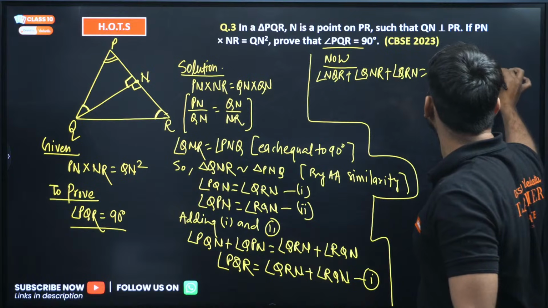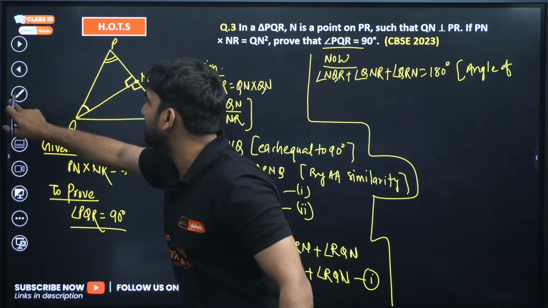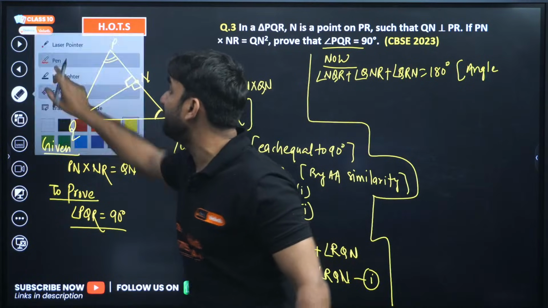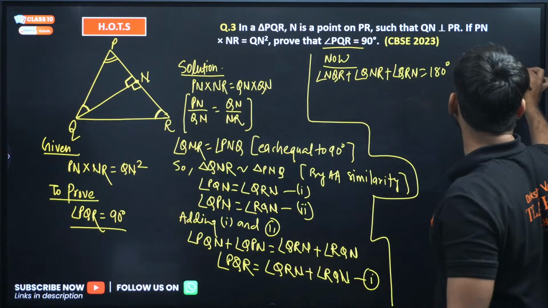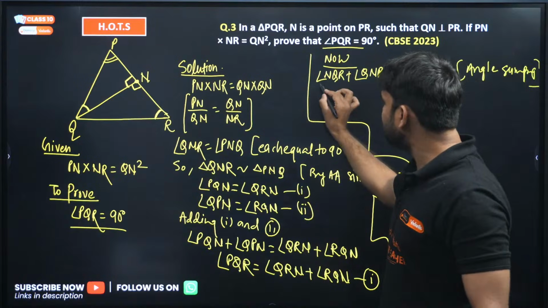I hope this is clear to you. Angle sum property, the sum of all the angles will be equal to 180 degrees. This is so confusing but a very challenging question.